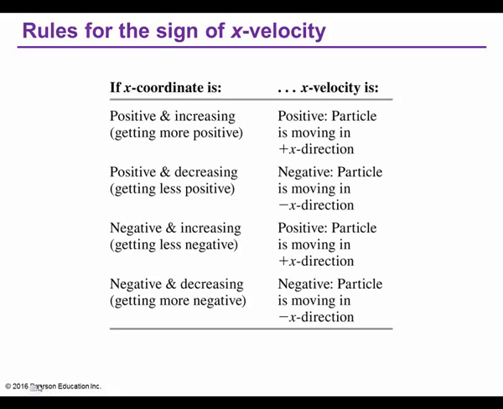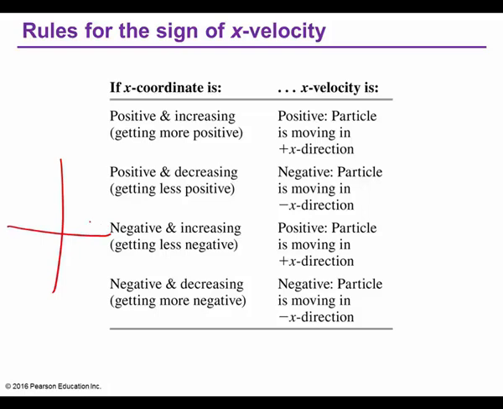Now this is really good, the rules for the sign of x velocity. If the x coordinate is positive and increasing, it's getting more positive. Well, duh. So what does that mean velocity's doing? Positive, particle is moving in positive x direction. What do you mean? Let's draw it. Now, I hope I'm making sense. I know some of this is new for some of you.